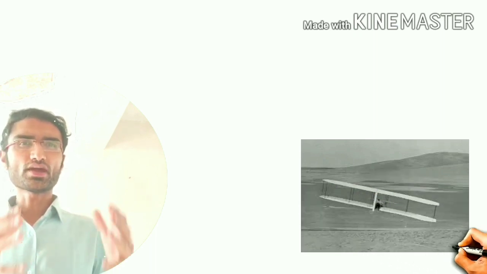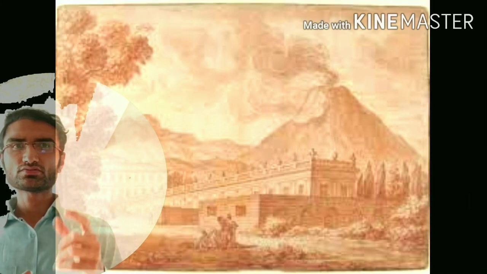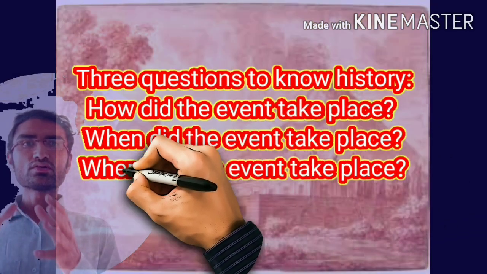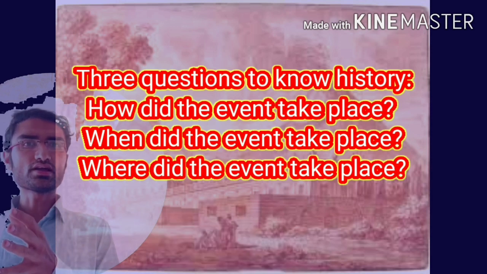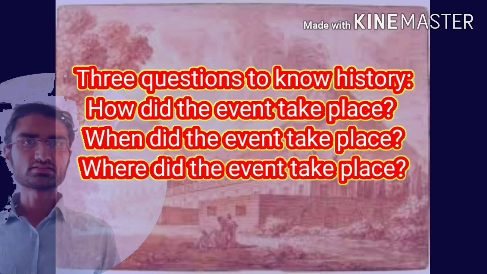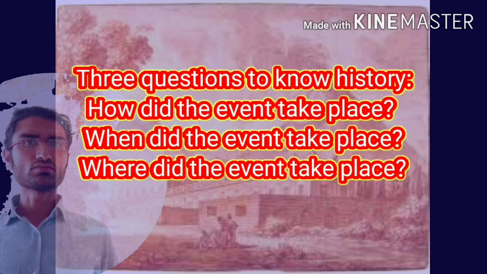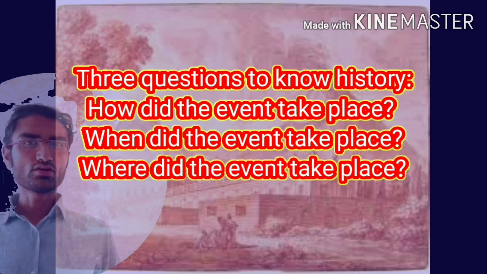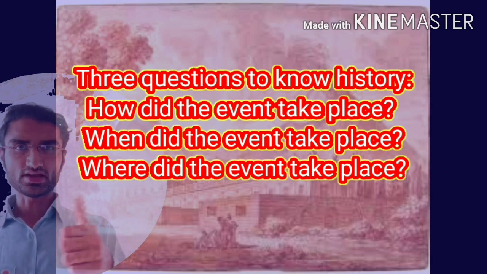Let's take an example. Suppose you are thinking about airplanes, that airplanes are flying in the air. If we want to find out the history of airplanes, then the first question that will come to your mind is how people started making airplanes. Then your very next question would be at which place the discovery of the airplane took place, that is where.